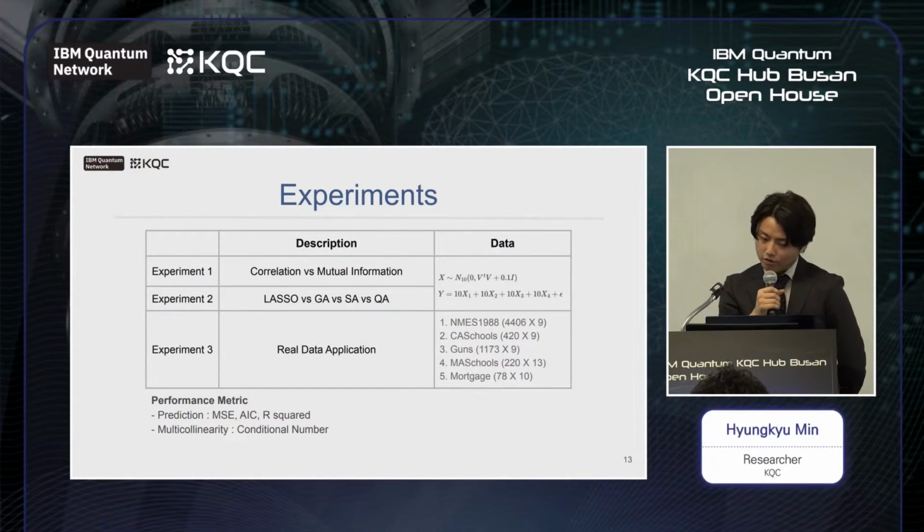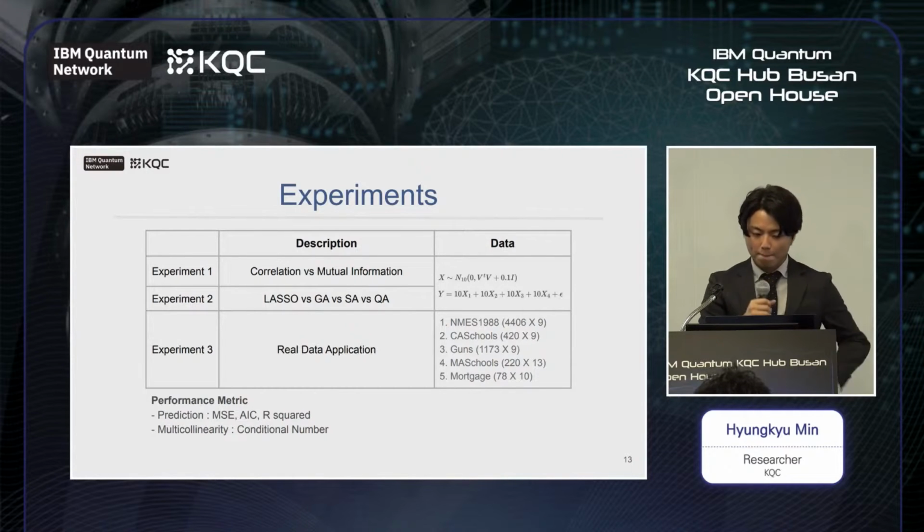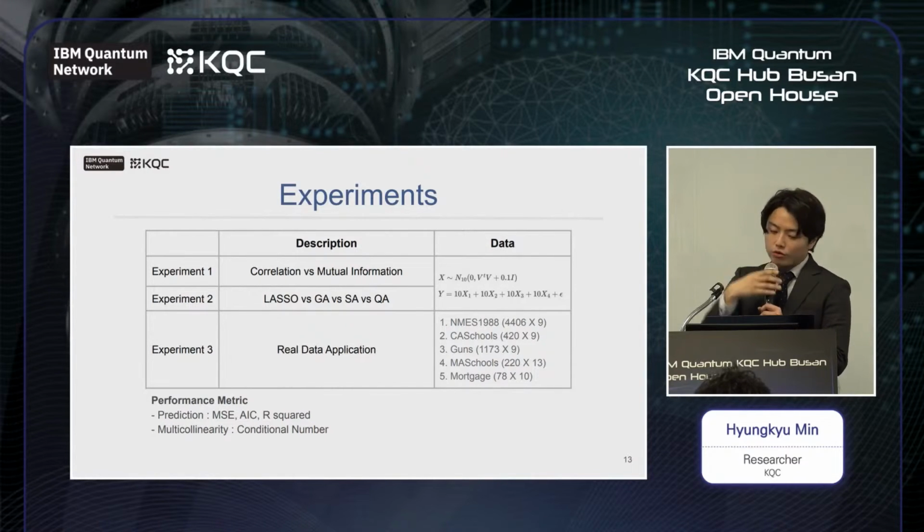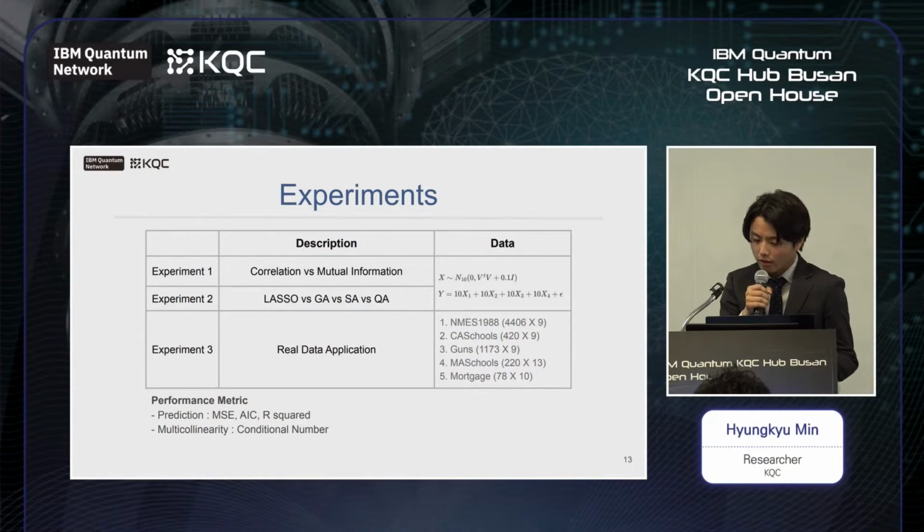For the first and second experiments, we generate data following a multivariate normal distribution and use the first four variables as true influential variables on Y. Lastly, we also did experiments over a real data set whose number of features is 9 to 30. We used mean squared error, AIC, and R squared as performance metrics for prediction, and the condition number as the metric for multicollinearity. All of them are broadly used metrics for evaluating the linear models.